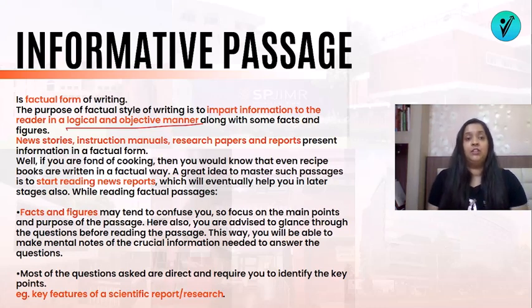So, things like recipes, which are very informative, news stories, instruction manuals, research papers, reports, इनमें एक के बाद एक इंफॉर्मेशन होता है. जैसे अगर आप कोई रिपोर्ट उठा के पढ़ोगे, किसी कंपनी की भी पढ़ोगे, उसमें पूरा प्रोसेस दिया होता है कि what did the company do right, what led to the profits, what led them to make losses, because what are the kind of expenses. So it's very informative, it's very heavy on text. And similarly, instruction manuals or recipes.